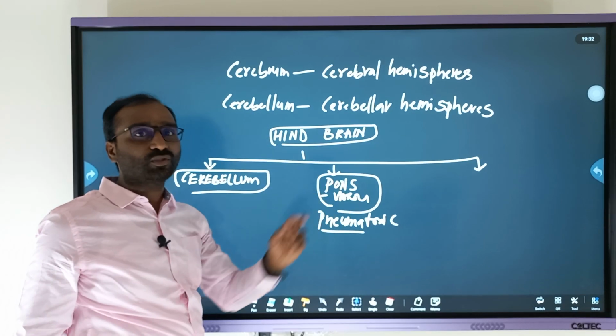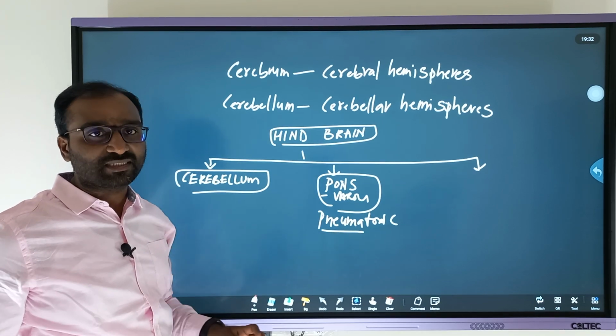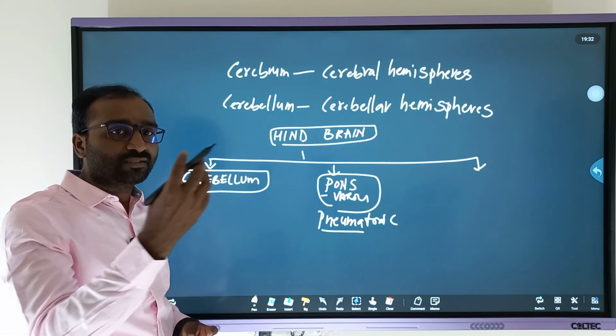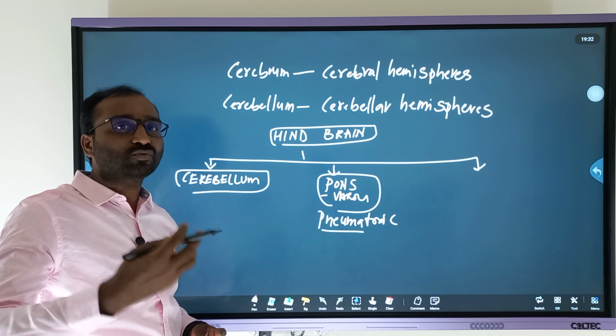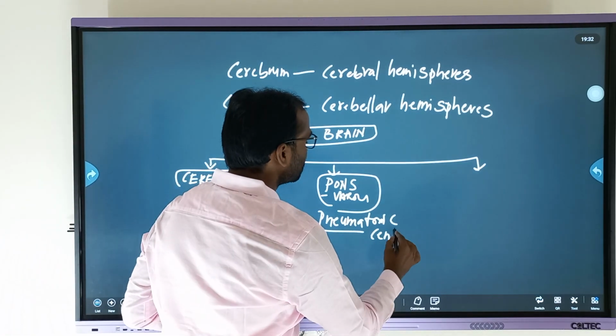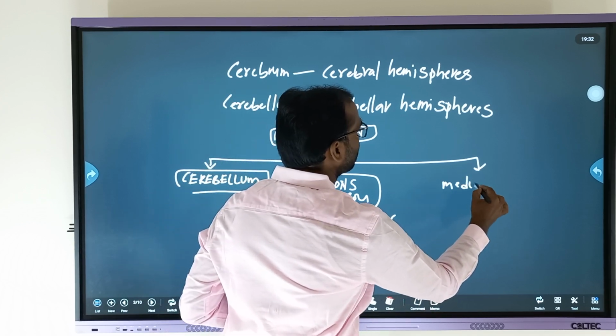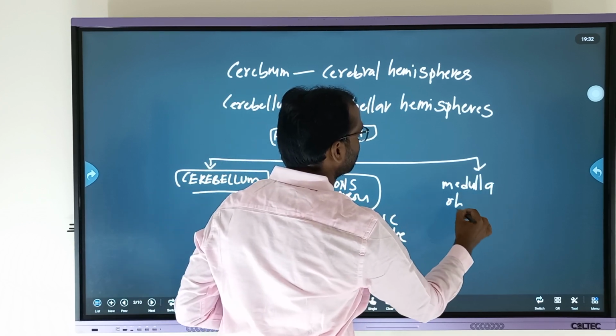Pneumonia is relevant to lung disease. Here we are using the pneumotaxic center. What do you mean by pneumotaxic center? It helps to regulate the rate of respiration. It is the pneumotaxic center. Then the last one is medulla oblongata.